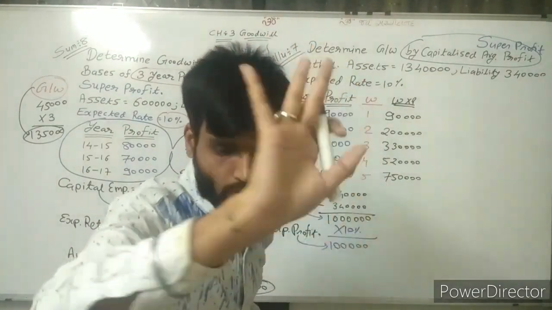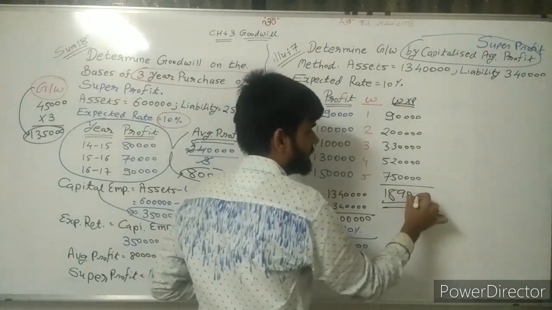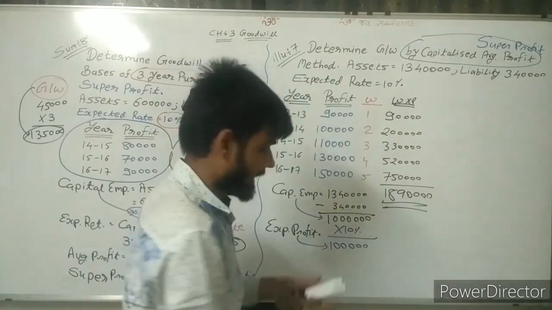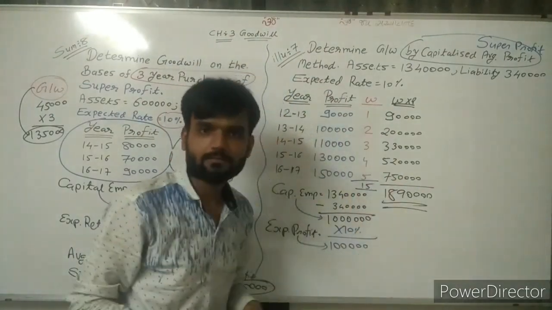Weight into profit. Now make the total of this. You will get 18 lakh 90,000. Total of this is 18 lakh 90,000. And the total of this weight, that is 15.